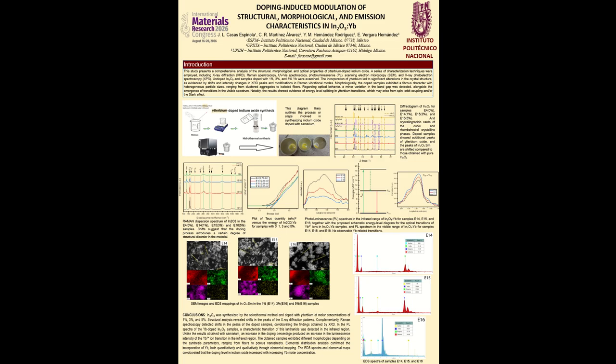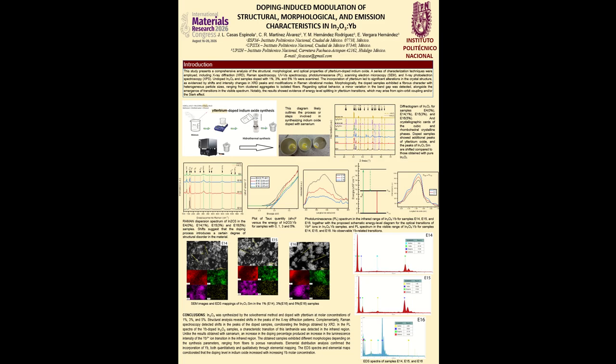The main peak observed in the photoluminescence spectra corresponds to the 2F5/2 to 2F7/2 transition at 1040 nanometers, which is characteristic of Yb3+ ion emission. This peak is located in the infrared region of the spectrum. No significant changes are observed, indicating that the emission wavelength is not affected by the different dopant concentrations. However, the spectrum exhibits a slight variation in the width and shape of the peak, which may be attributed to interactions between the Yb ions and the surrounding host material. The proposed energy level diagram shows the possible transitions of the Yb ion.